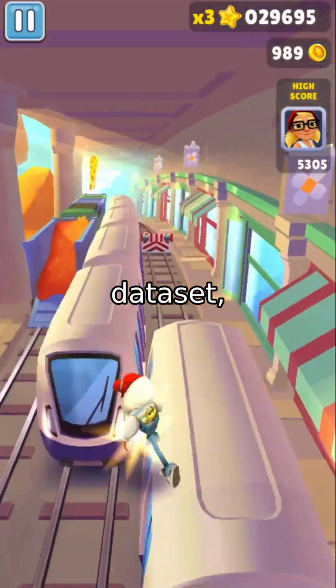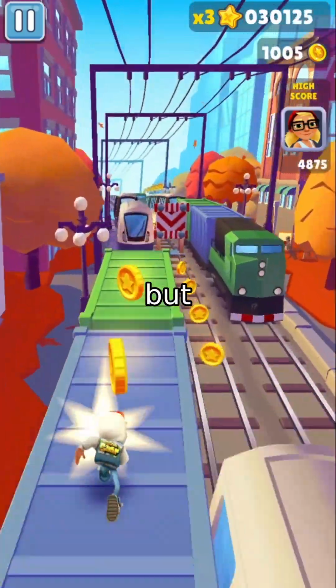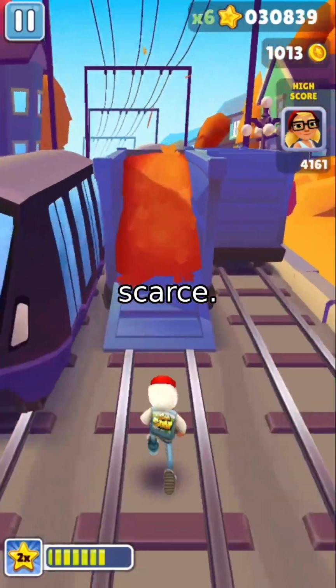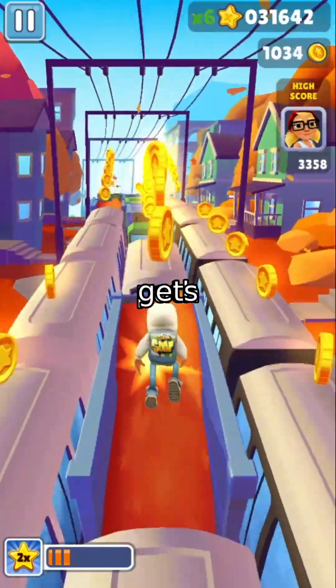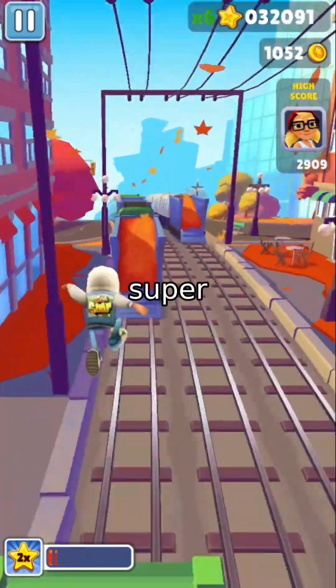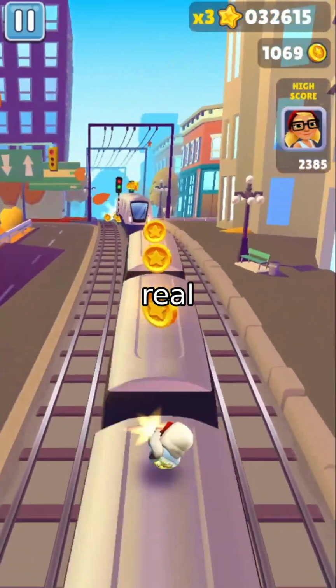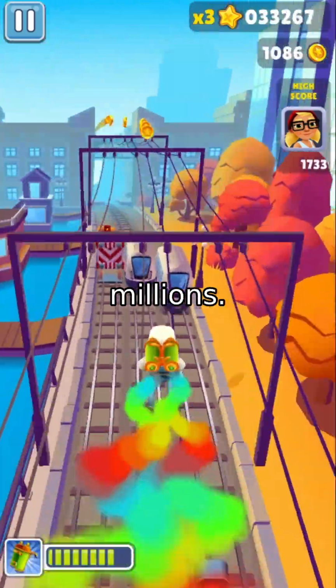Take the Adult dataset, for instance. Models like XGB and SAINT scored over 90% AUC, but the team's own method, Ours, outperformed most, especially when the data was noisy or scarce. Imagine a runner who's not just fast on a track, but also adapts when the path gets muddy. On Arcene, where data is super limited, Ours stayed steady while others faltered. This matters because real-world data isn't always perfect. Sometimes you're working with just a few hundred samples, not millions.